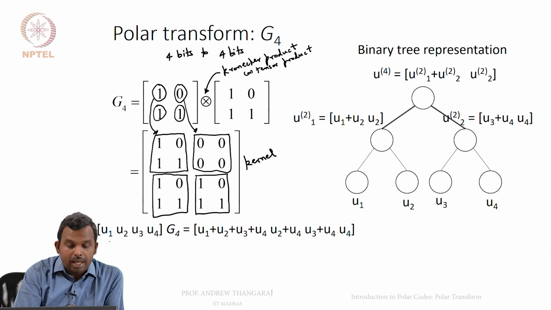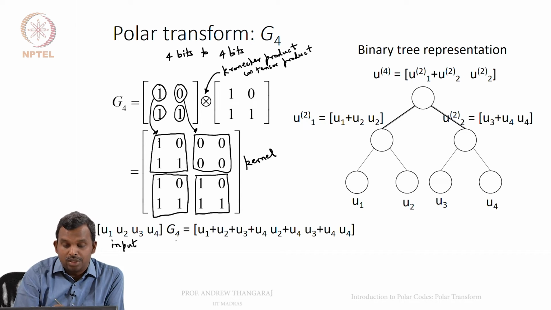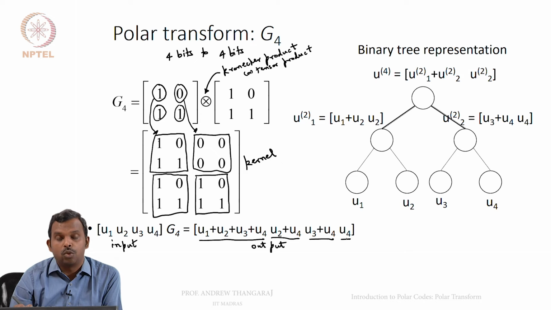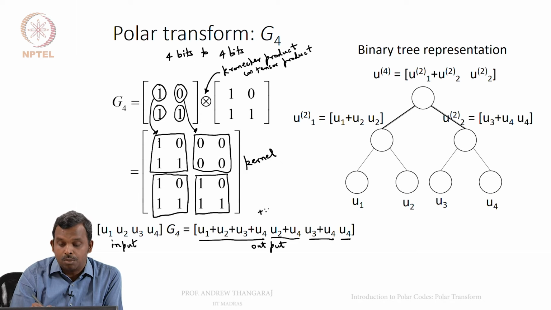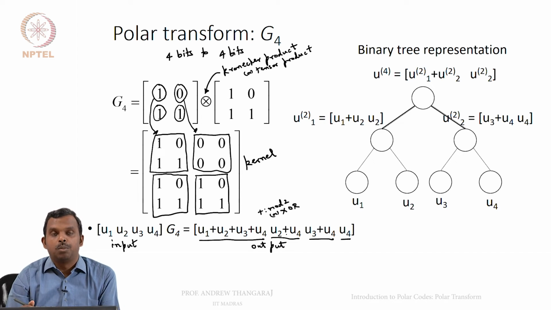Now, if you multiply the 4-bit input U1, U2, U3, U4 with G4, this is the output you are going to get. It is easy to see. U1 plus U2 plus U3 plus U4 is the first one, U2 plus U4 is the second one, U3 plus U4 is the third one, and U4 itself is the fourth one. Once again, remember, plus is modulo 2, or binary XOR. So, any input will give you an output, and it is also invertible. You can prove this in multiple ways. It is an invertible transform. So, this is the 4-bit polar transform.